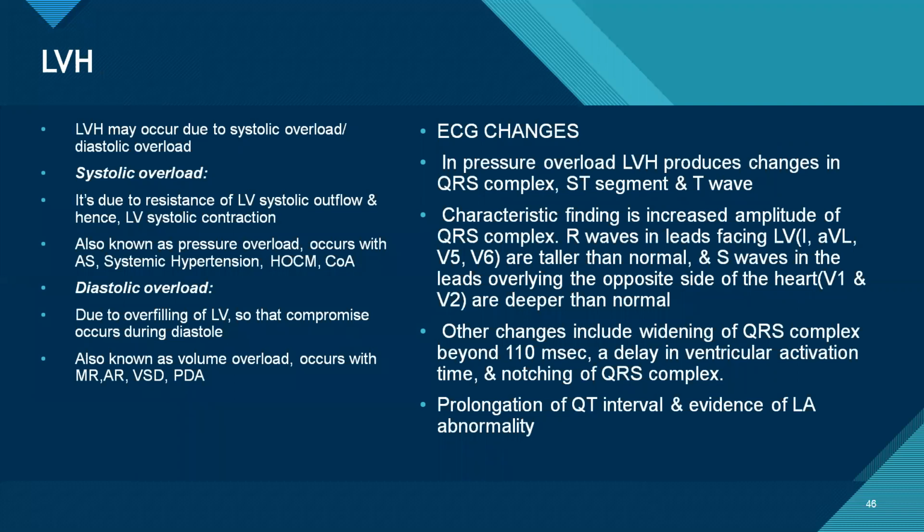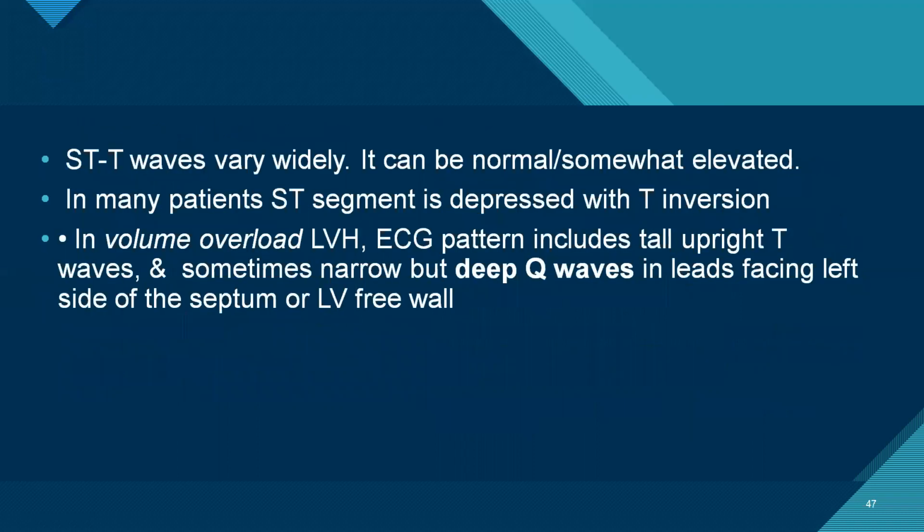Coming to LVH, we know it can be divided into systolic and diastolic overload. The features include increased amplitude of QRS, especially in the left leads, and others include widening of QRS, delayed ventricular activation time, shortening of PR, prolongation of QT, and evidence of left atrial abnormality. ST segment and T wave changes also occur, and in patients there is ST depression with T wave inversion.